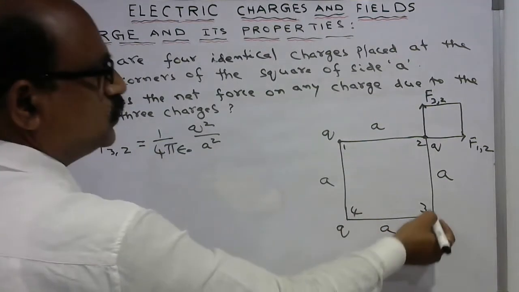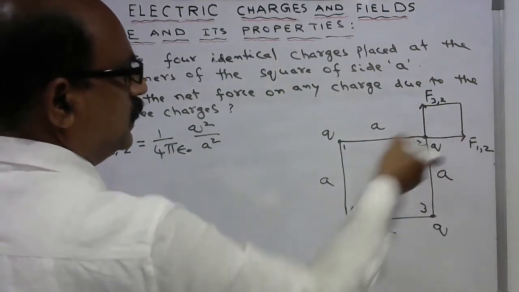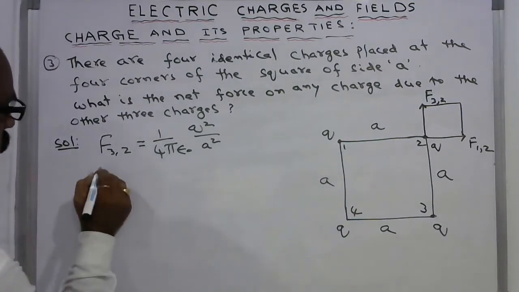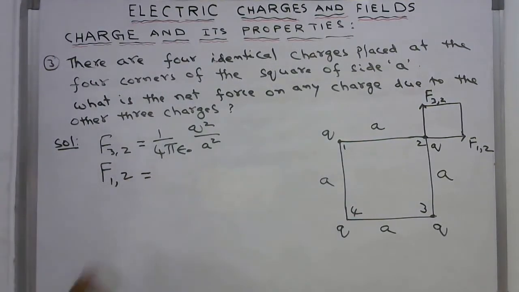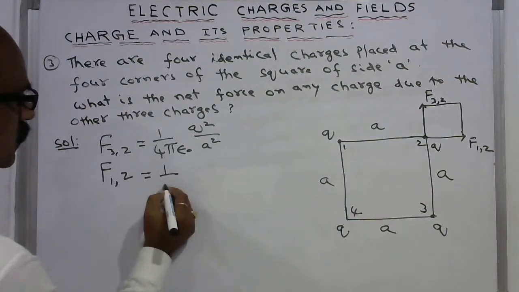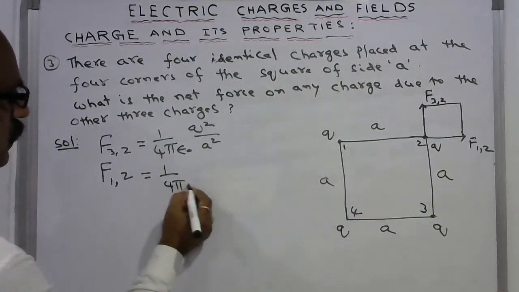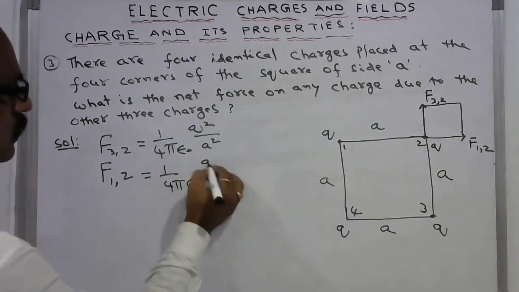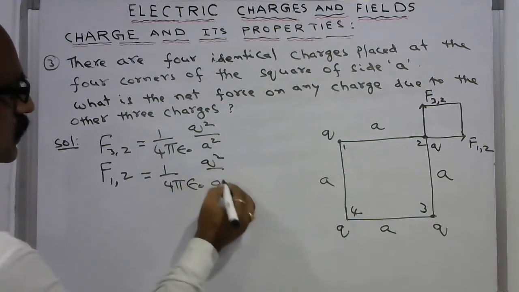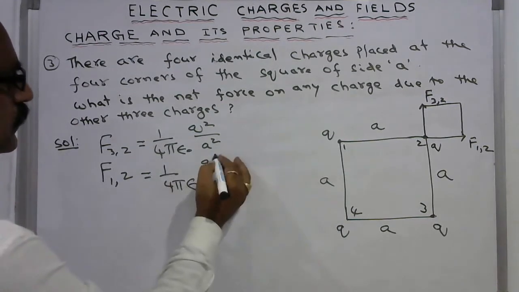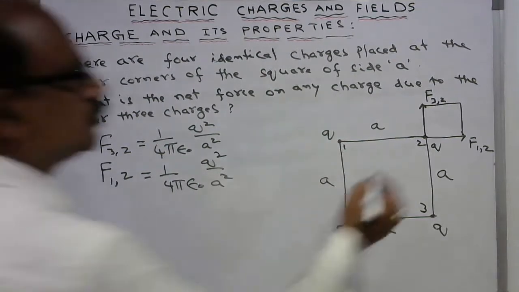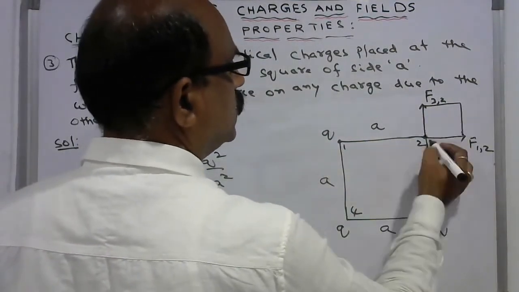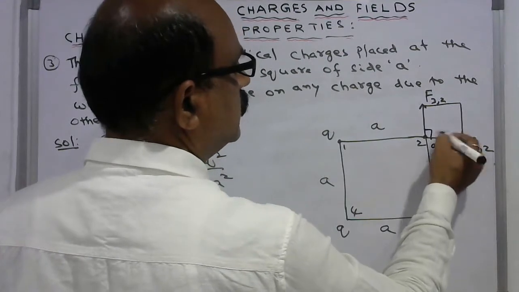What is the force due to 1 and 2? Force due to 1 and 2 is equal to 1 by 4 pi epsilon naught q square by a square. Both are the same, identical forces, acting at this point. So these two are separated by an angle of 90 degrees.